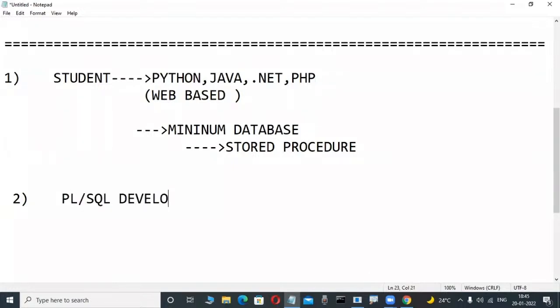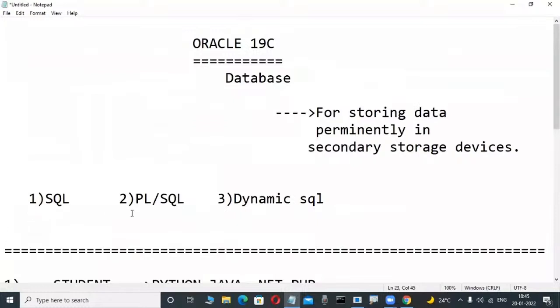PLSQL developer jobs are there without any knowledge of Java, .NET, front end. Maybe a non-technical person who does not have very good programming skills. Then PLSQL developer jobs are there. Maybe a two or three years gap is there, two plus years, three plus years. Okay, fine. Those persons are in our course only. They are learning this course only for PLSQL developer purposes.